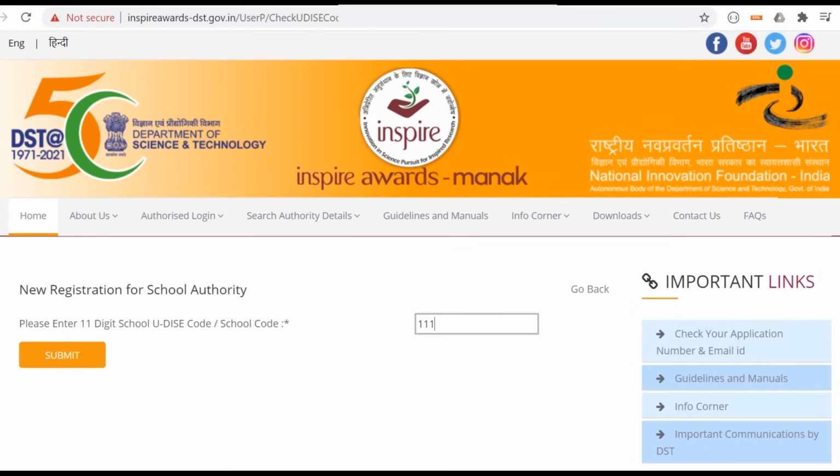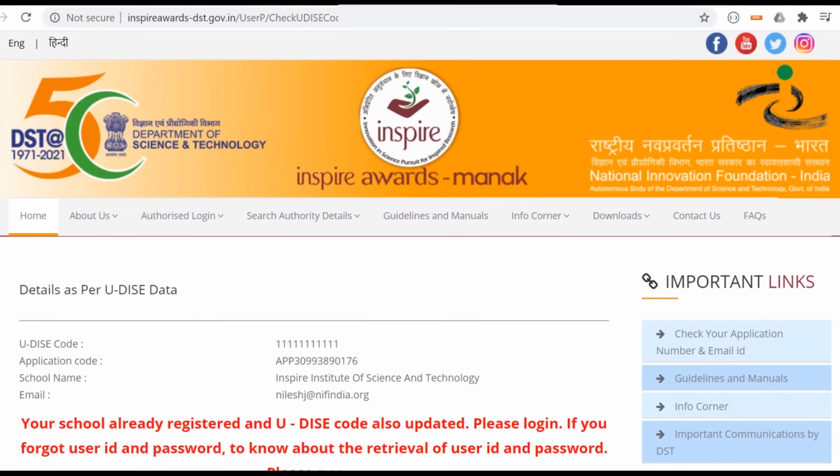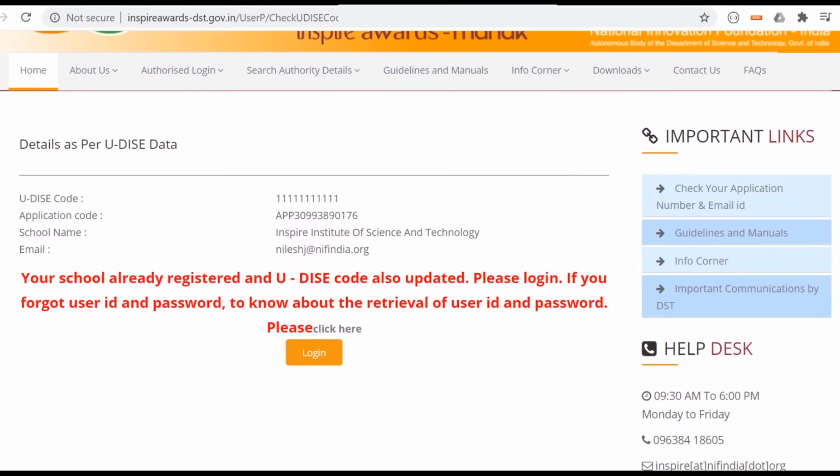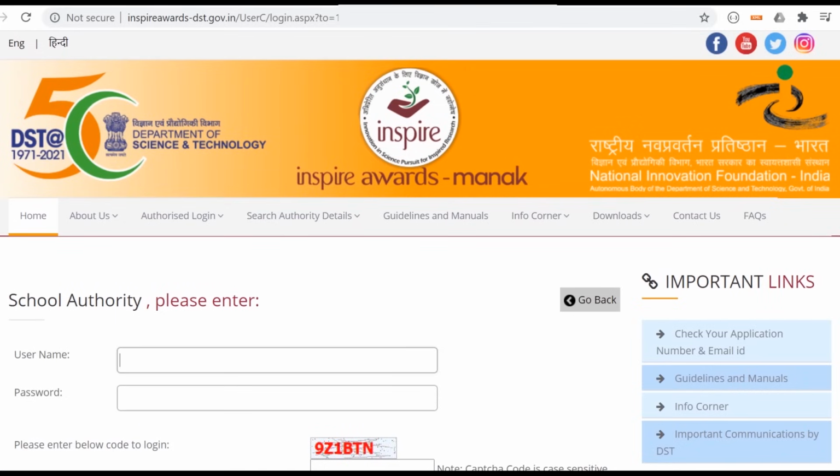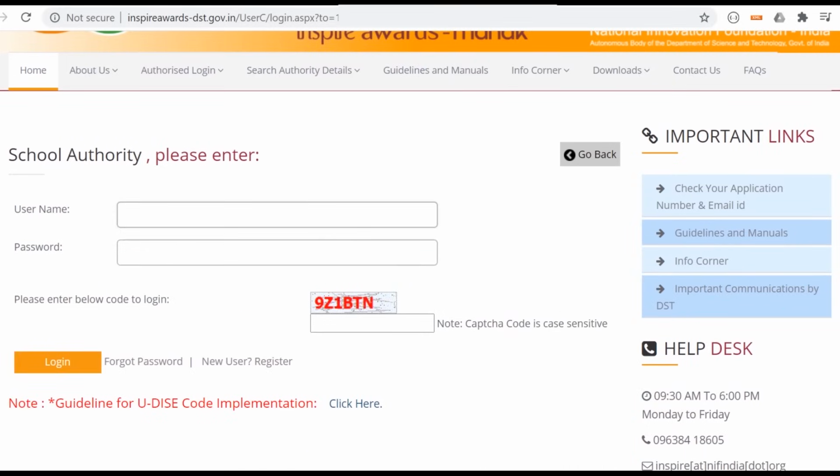In the third case, when you enter your 11-digit school UDISE code, it shows your school is already registered. It means you can directly log in into School Authority. In case you forgot your password, reset it.